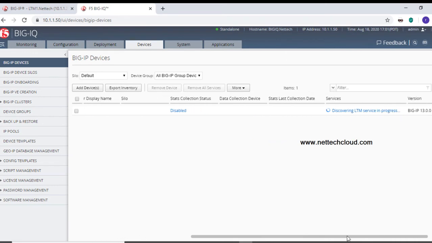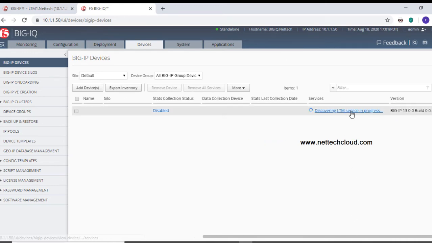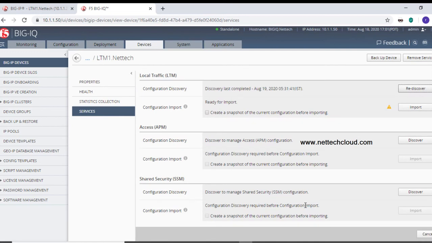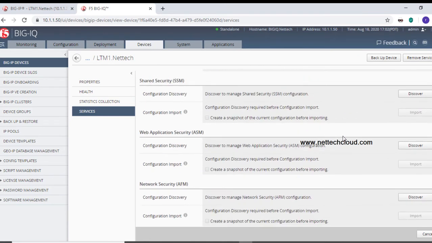And here it is, discovering LTM service in progress. Wait here and complete the import task. So we have to import the configuration. The next step is configuration import. It is in progress. Wait, it will hardly take a minute or less than a minute, I guess.